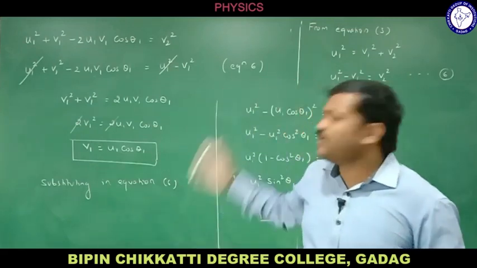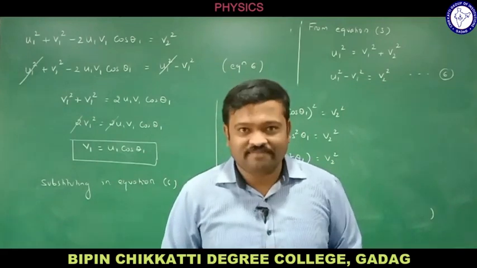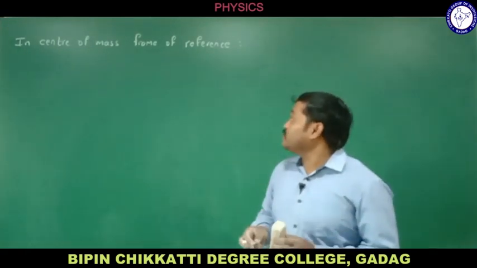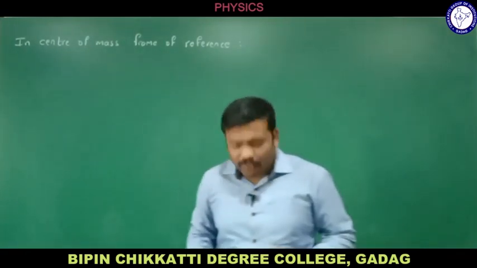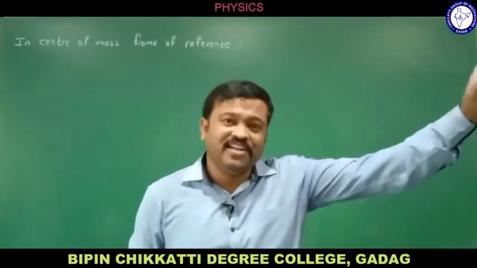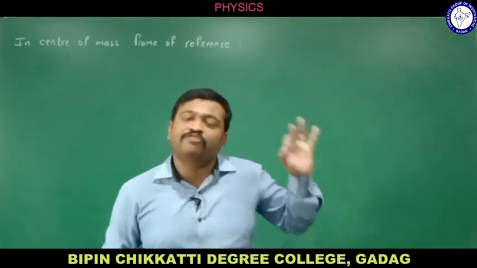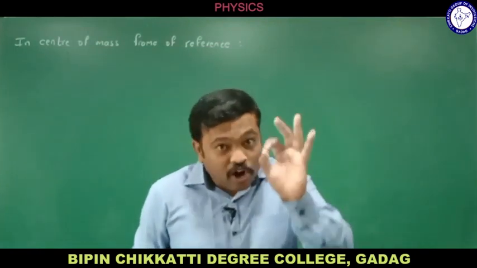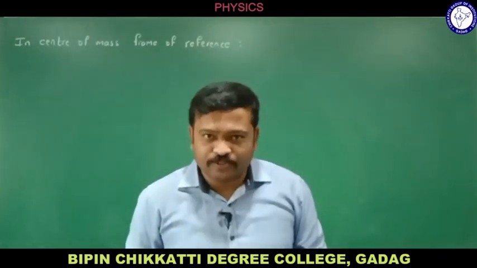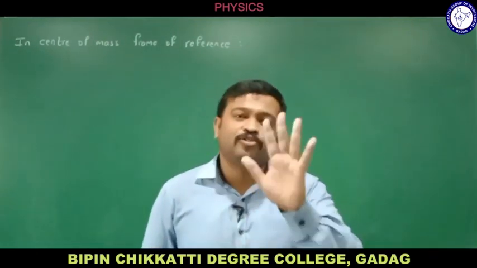Next, we will be solving the same thing but considering the center of mass frame of reference. Now let us solve the same elastic collision in the center of mass frame of reference. We already studied what it is. If the origin of the frame of reference coincides with the center of mass of the body, then that frame of reference is called the center of mass frame of reference. Velocity of center of mass is 0 in this frame. It is also called the zero momentum frame of reference, meaning momentum is also 0 there.